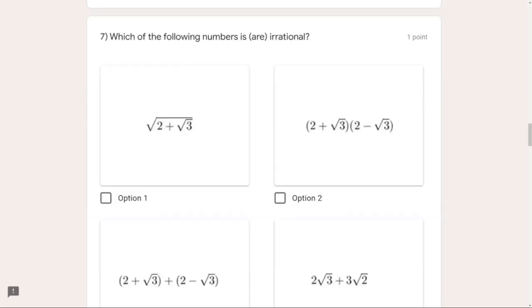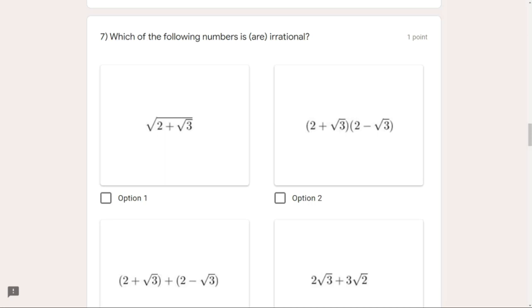Irrational numbers are those numbers which have no limit in their decimal places. We can keep on writing unique digits again and again, and they won't even be repeating. So we can take pi. It is an irrational number because 3.1427 whatever it is, after that we can just keep continuing.